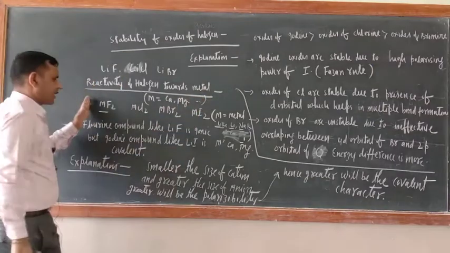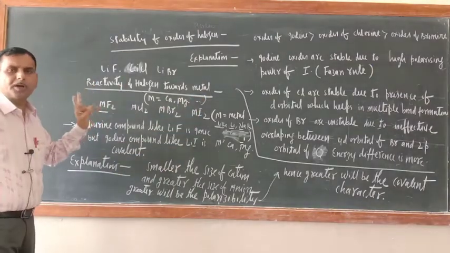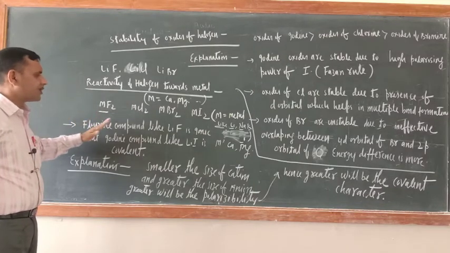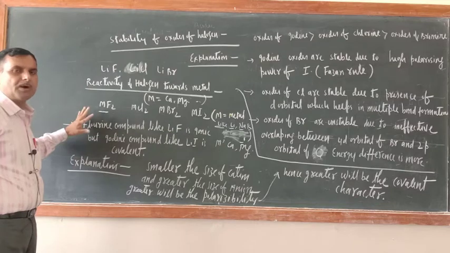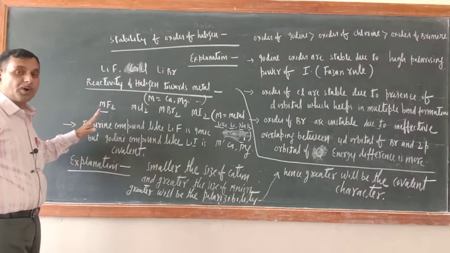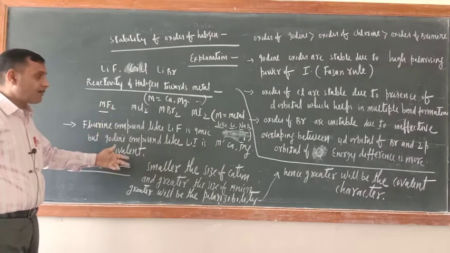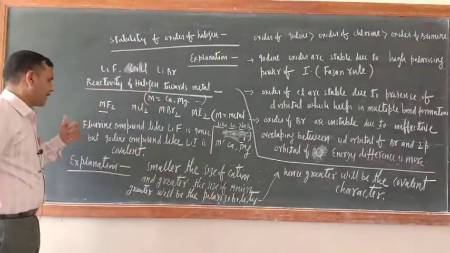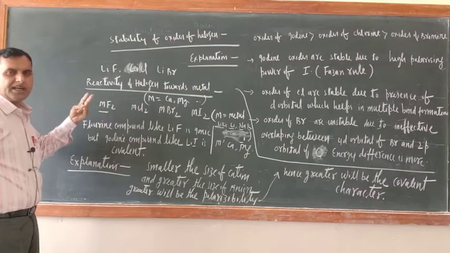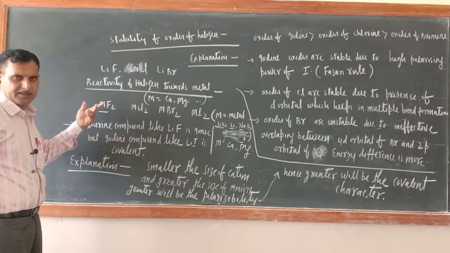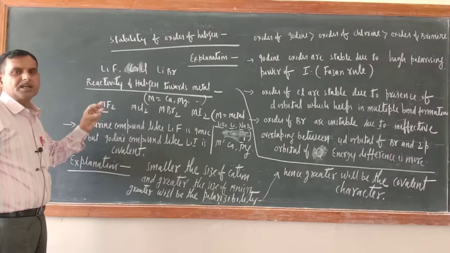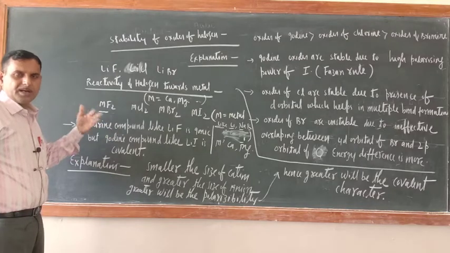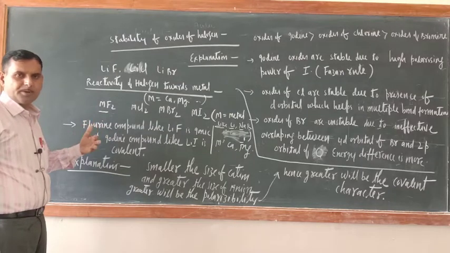So just try to understand here. There are two important observations here. What are those two important observations? The compound of fluorine is ionic, while the compound of iodine is covalent. This is the important observation. Let it be monovalent or divalent metal. Monovalent means lithium, sodium, potassium, rubidium. Divalent means beryllium, magnesium, calcium, strontium, barium.